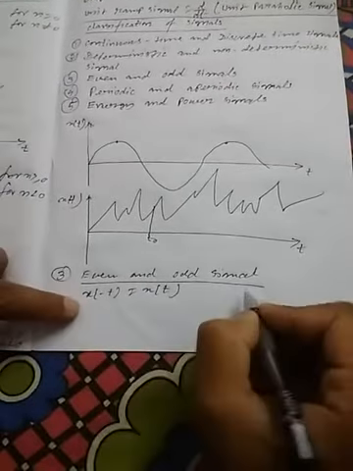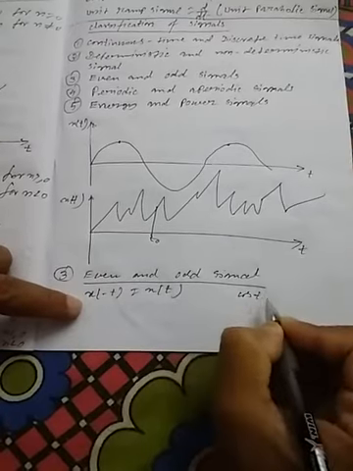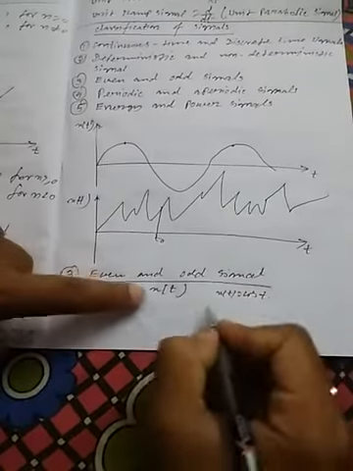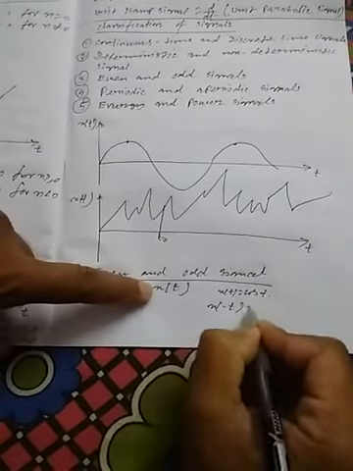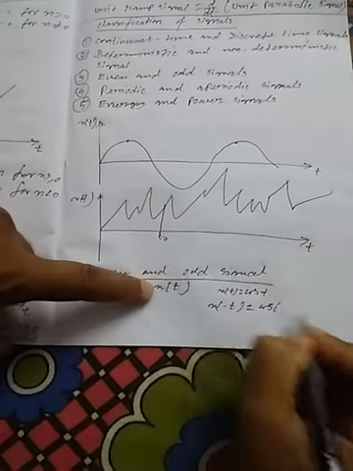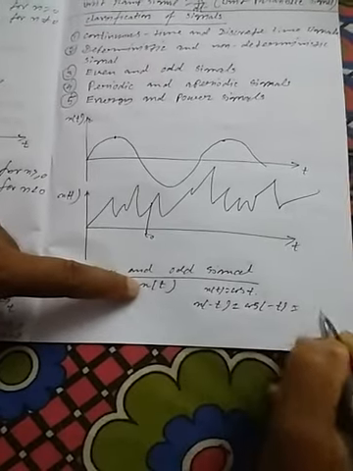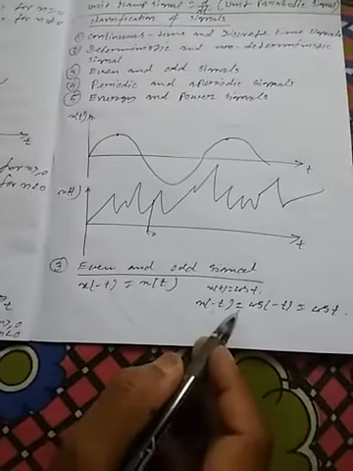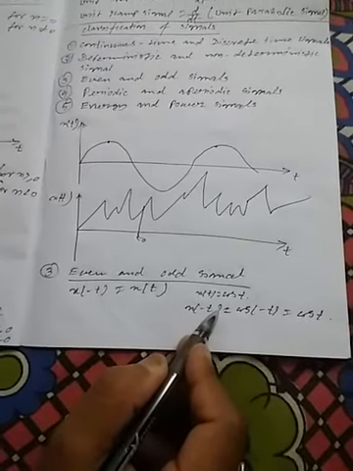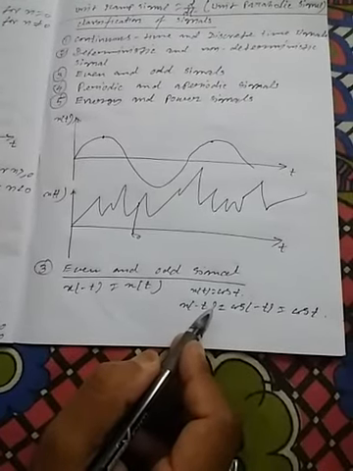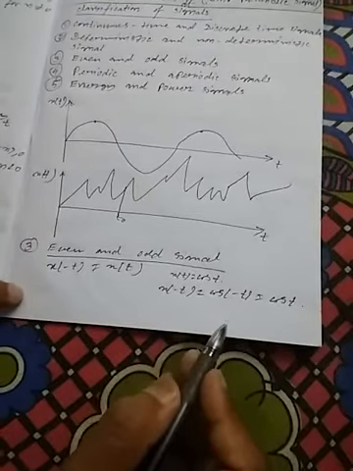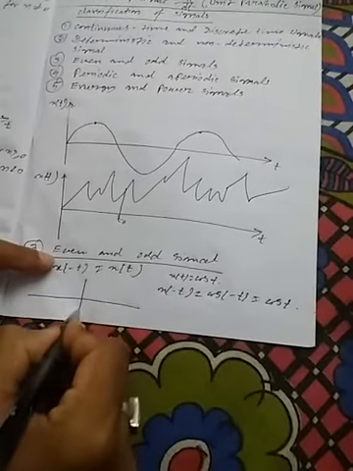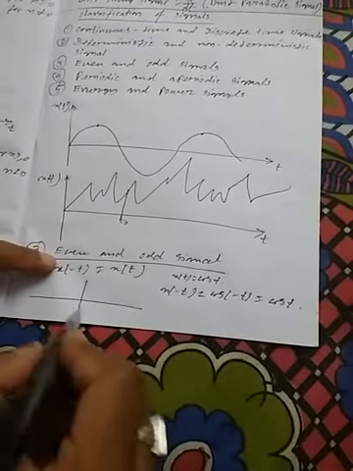Example is cos t. Because we know if x of t equal to cos t, x of minus t equal to cos of minus t, which is equal to cos t, right? So from here we can see that x of minus t equal to x of t, that's why cos t is an even signal. So an even signal is basically symmetric about the y-axis.